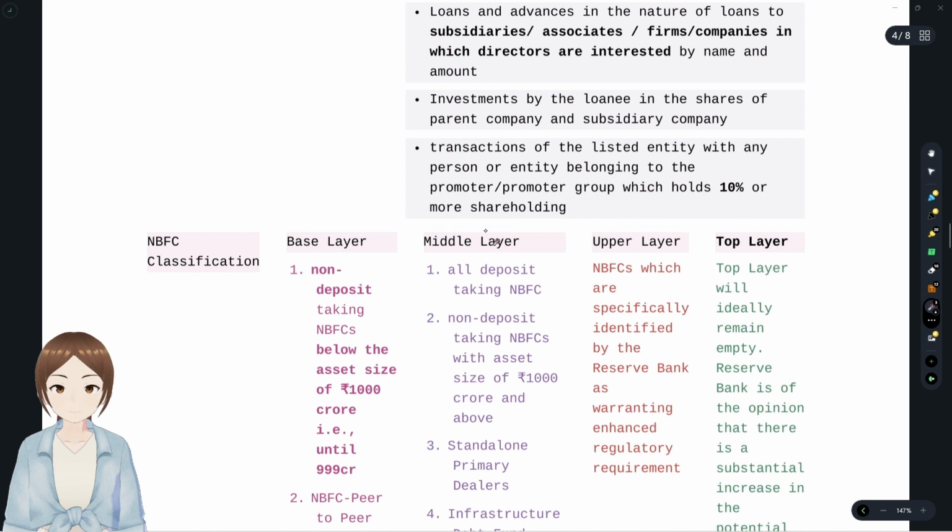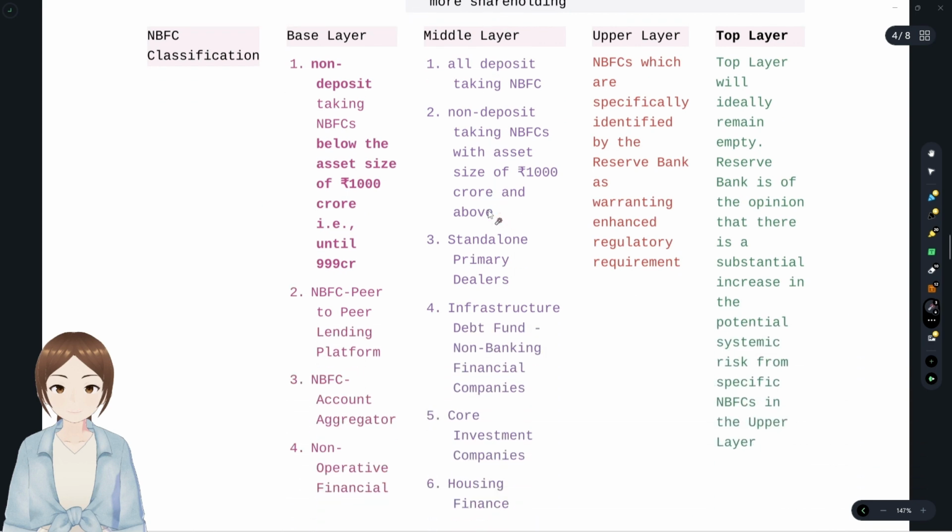Now we'll move on to the amendments with regard to NBFCs. NBFC classification: before, we used to have types of NBFCs, but now they have been arranged in a hierarchical level, like a pyramid. The base layer is smaller in size but larger in number.